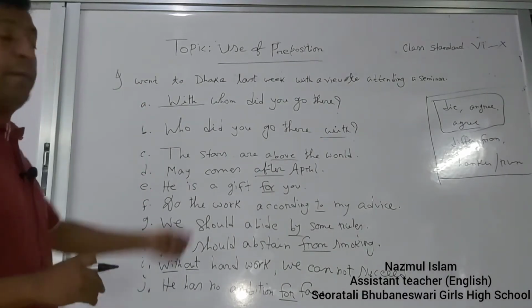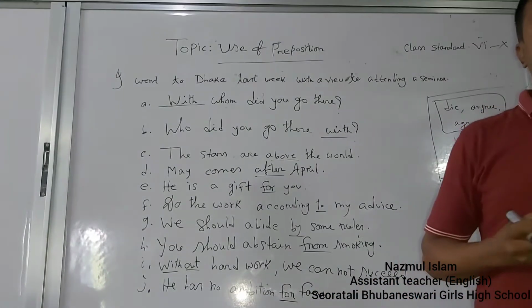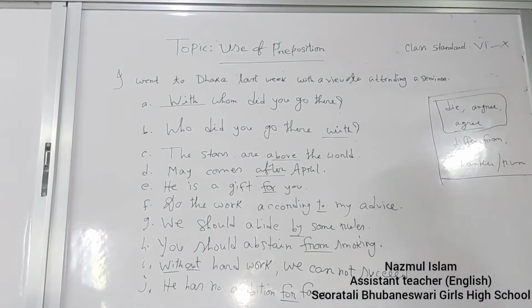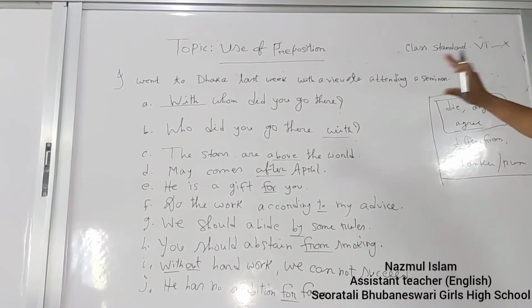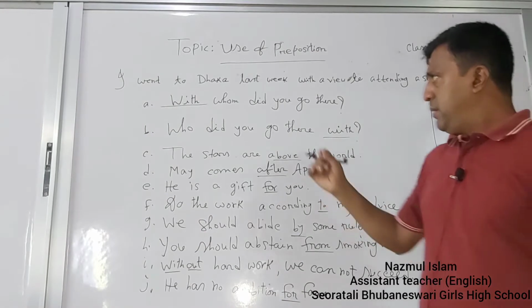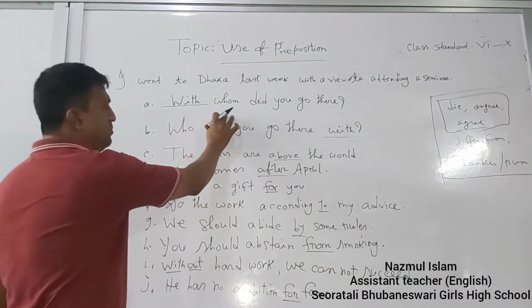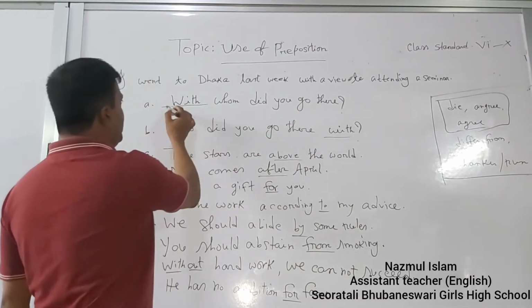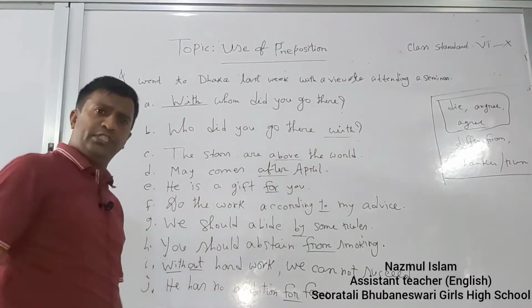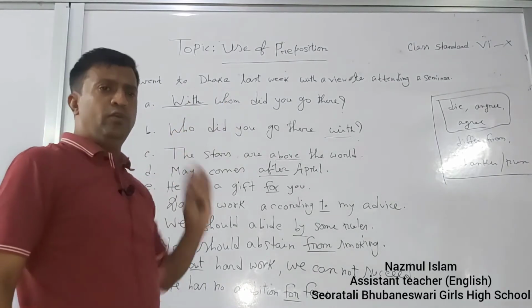You know that a preposition is a word which is used before a noun and makes a relation with other words of the sentence. Look at question number 8: "With whom did you go there?" Here, "with" is a preposition used before "whom."